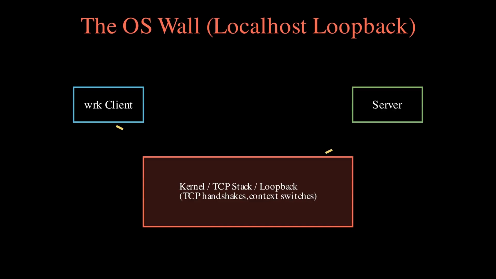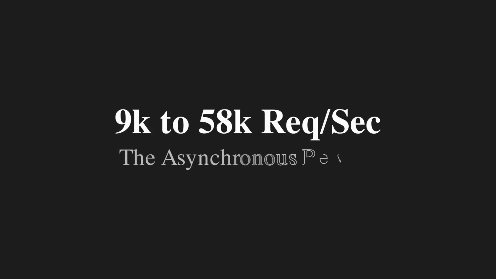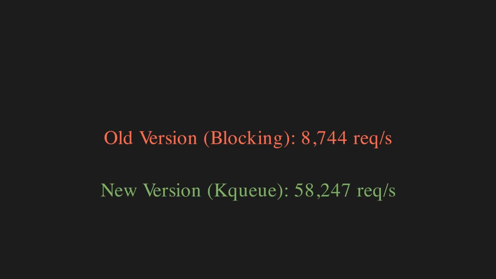We tried running our original optimized version on multiple threads. However, we couldn't go beyond 9,000 requests per second. Today, I'll show you how rebuilding the blocking architecture into a non-blocking state machine pushes this exact same server up to around 60,000 requests per second.